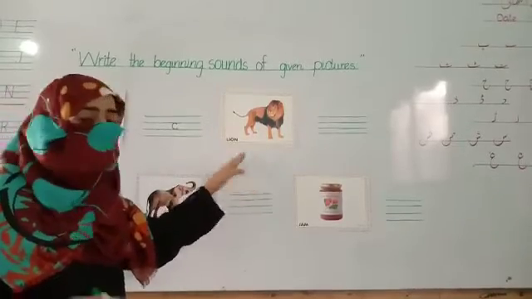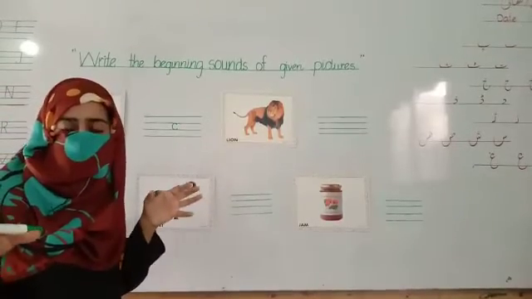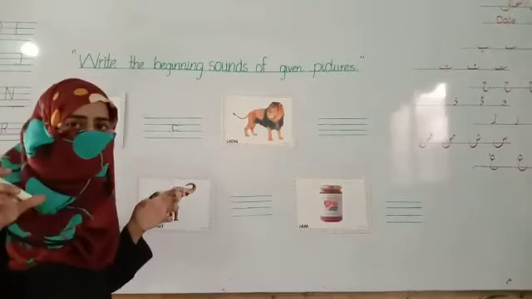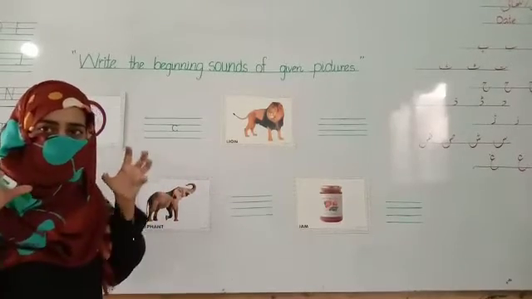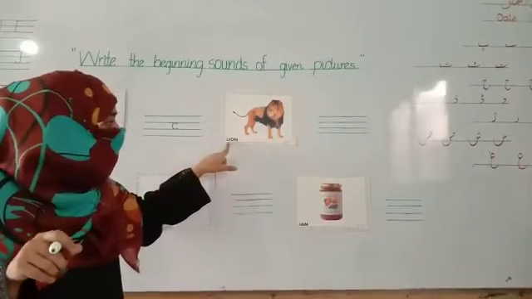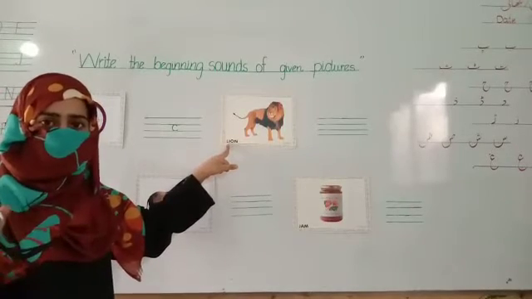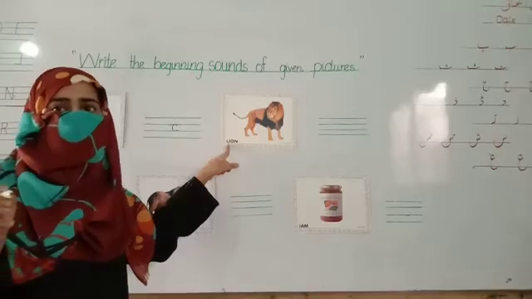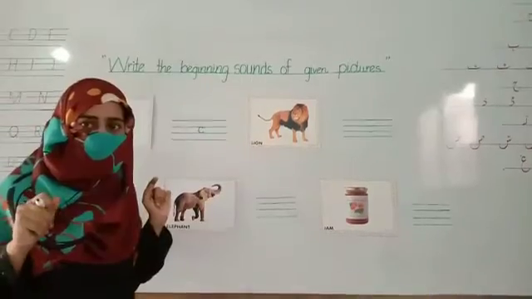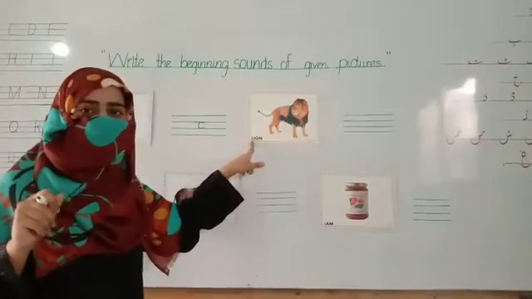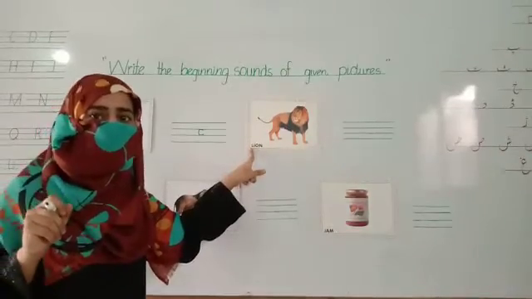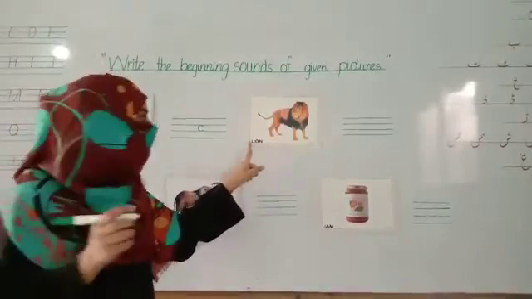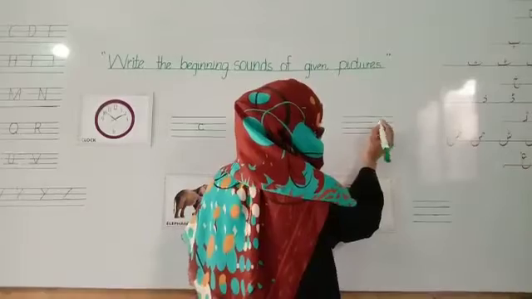What is this? Line. Nursery class, what is this? Line. Now the beginning sound of line is l. So we write l.